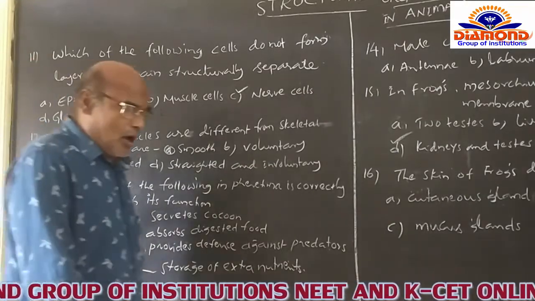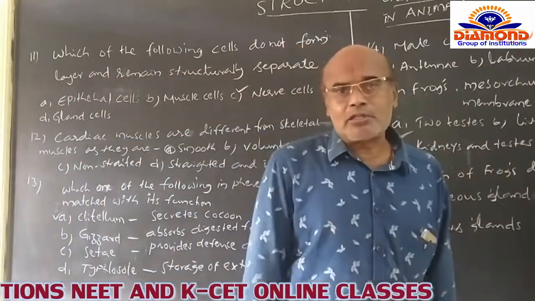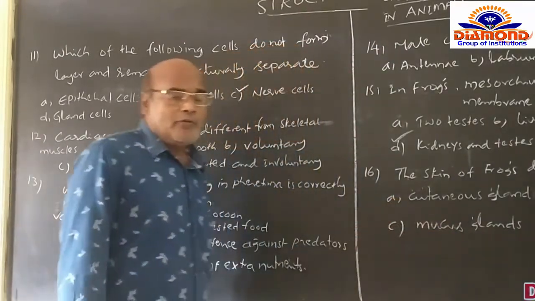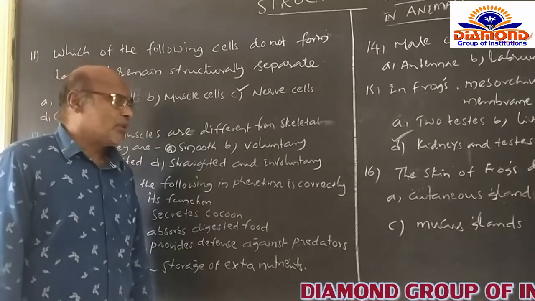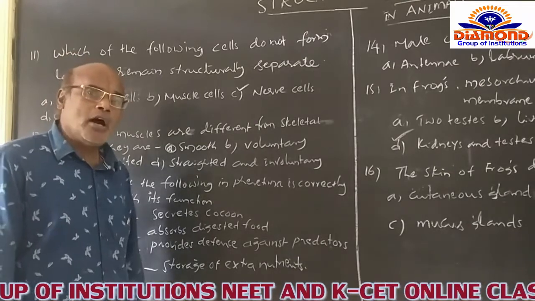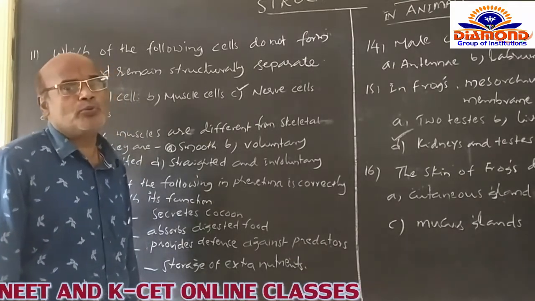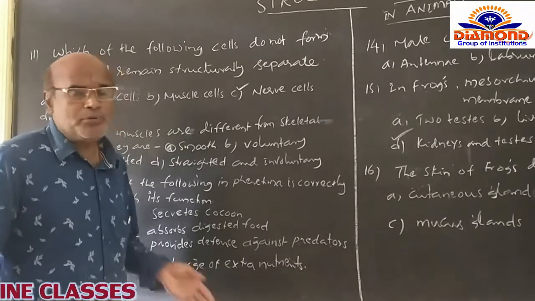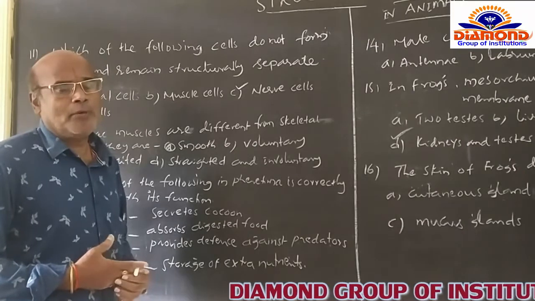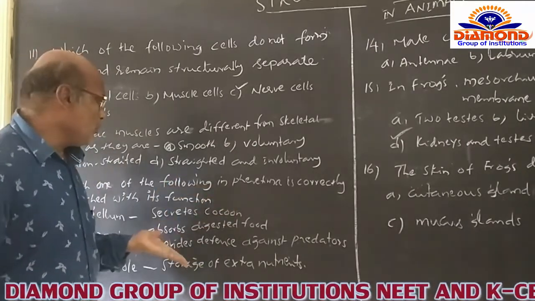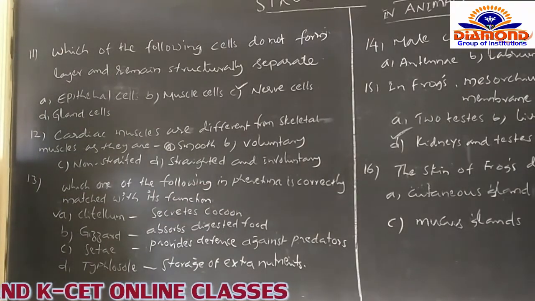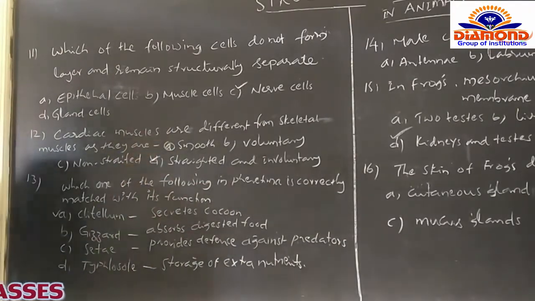That means they do not function under the orders of the brain itself. Because till the death of the organism, the cardiac muscles have to undergo contraction and relaxation, permitting the heart to undergo systolic and diastolic movement. If the brain stopped the contraction and relaxation of the cardiac muscle, that would lead to the death of the person itself. That's why they are described as striated and involuntary muscles, and in this question the D option is the correct option.